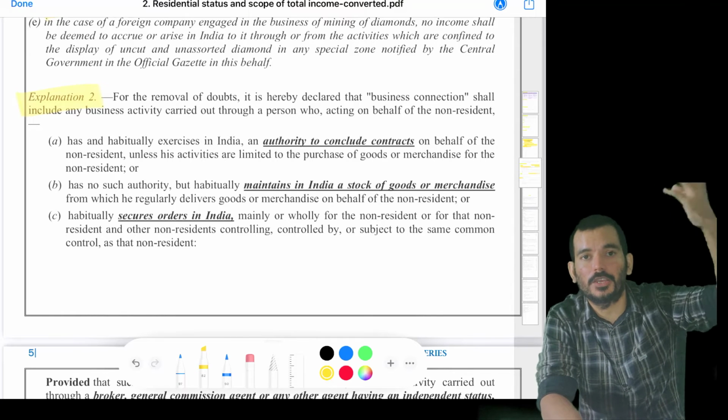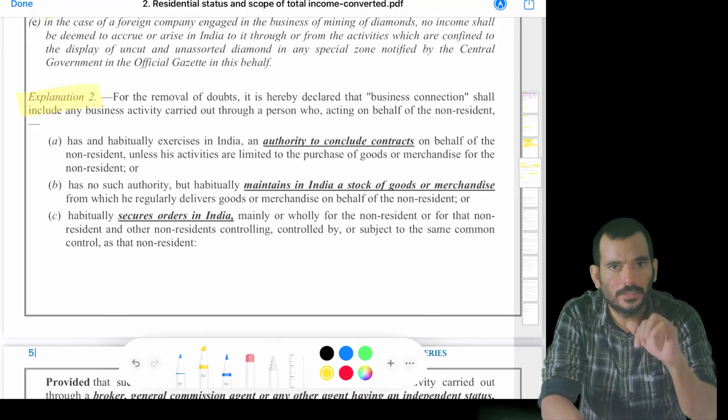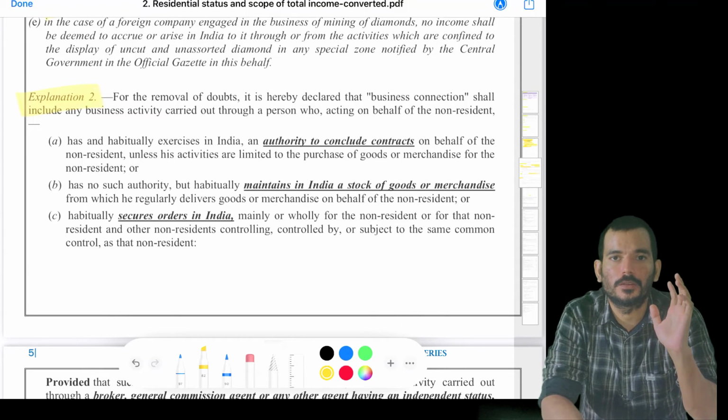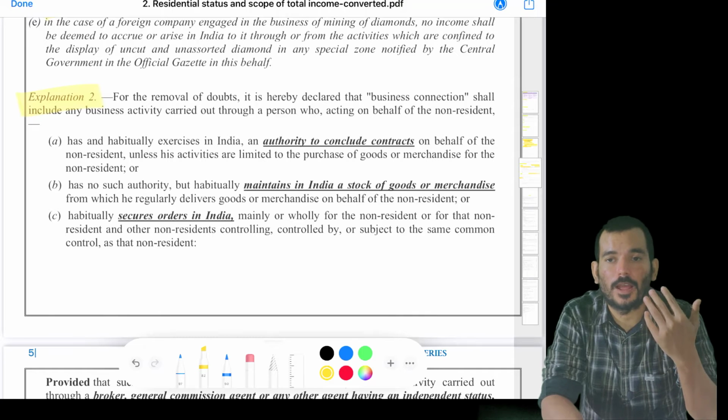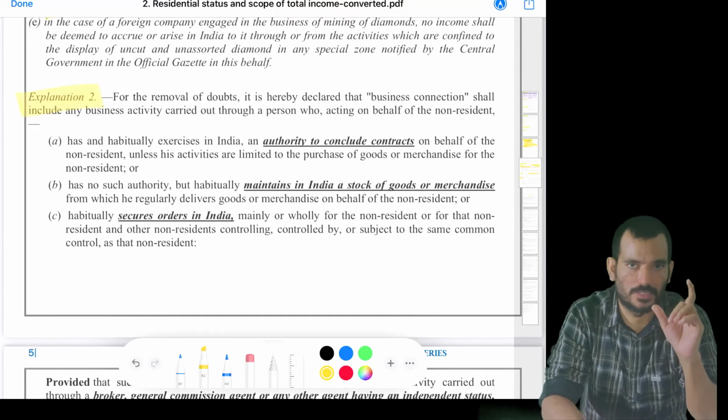So if they are giving me an authority to conclude the contract, which I am habitually doing, then I can say there is a business connection. You're getting? Habitually, what am I doing? I am concluding the contracts. Then I can say there is a business connection.